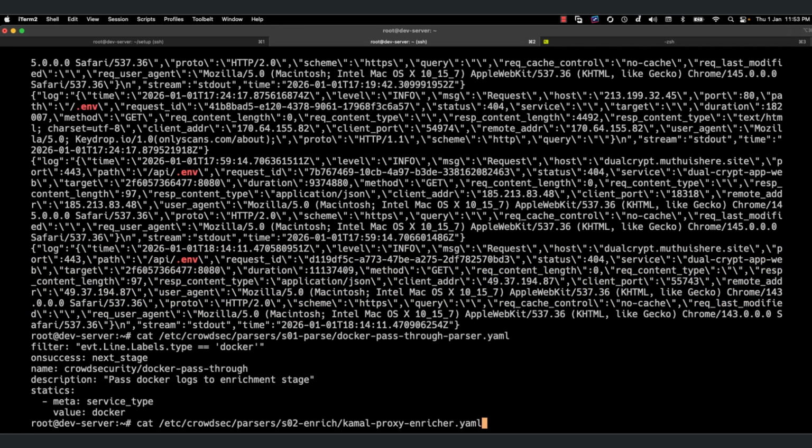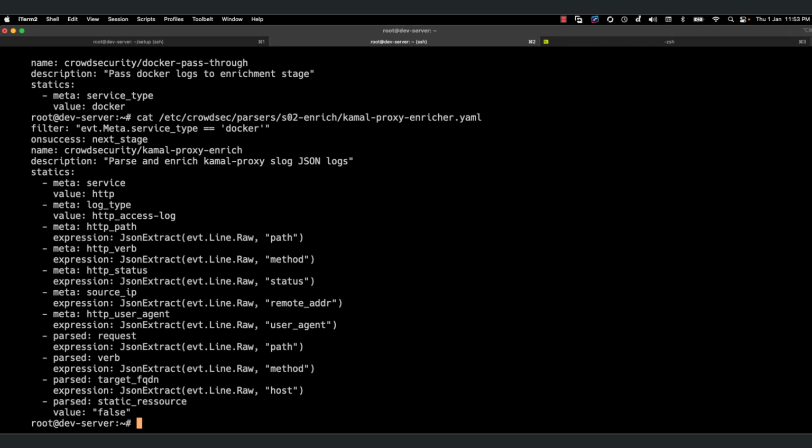So get that, and set these values here and there. You can see these things are static. It doesn't look like proper English, right? The Crowdsec guys are a French company, so I am assuming that's the reason for the text. Static resource. I really don't know why they have kept it like that.